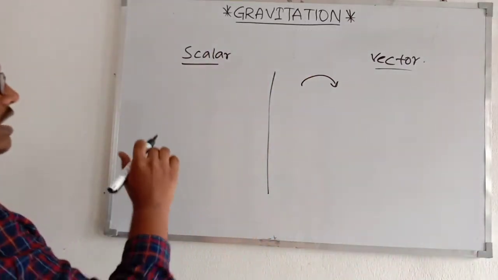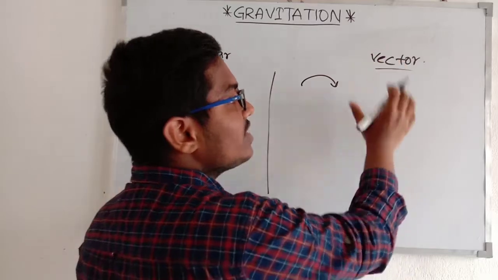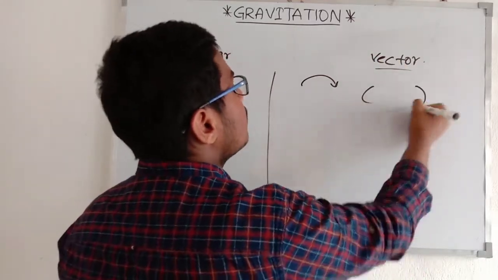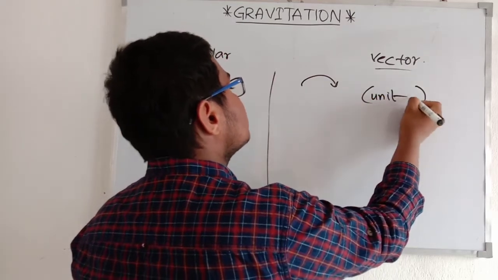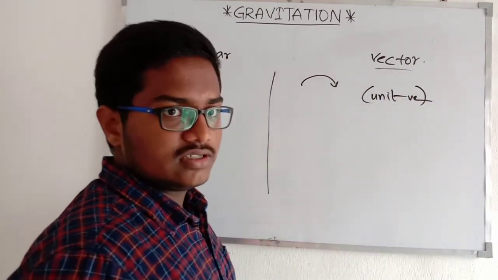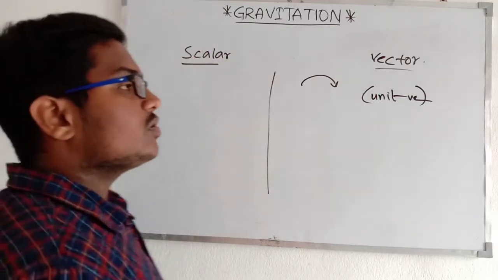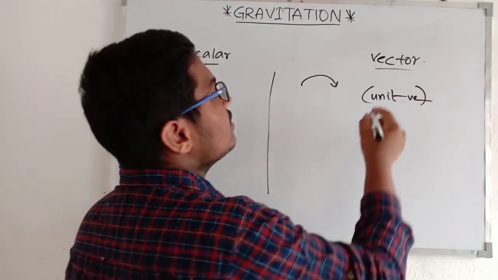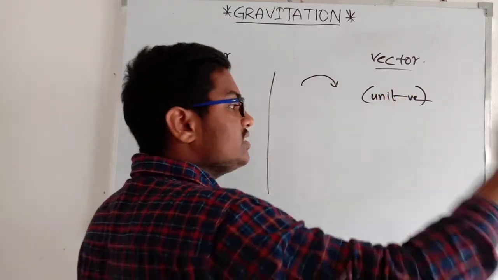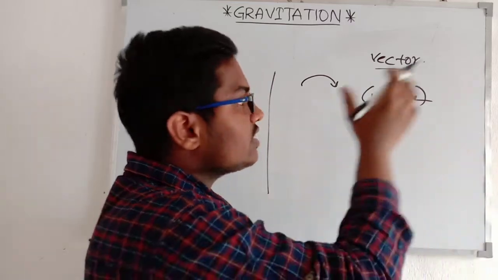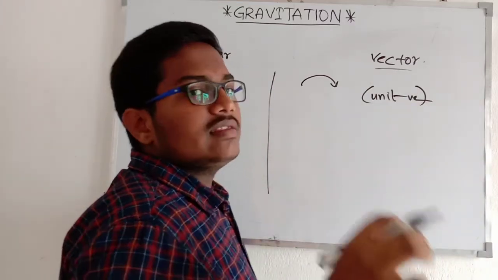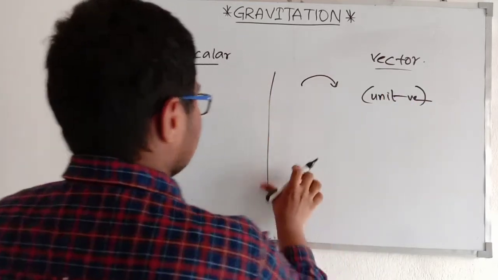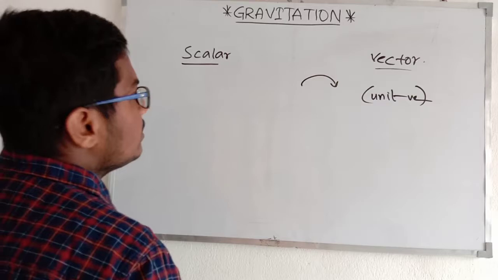So in order to represent the gravitational force in vector form, we are going to introduce unit vectors. I know you all heard about unit vectors in the vectors chapter, and it is such a basic thing. When we introduce a unit vector along with the magnitude, then it is the perfect vector form of the gravitational force. So how to introduce the unit vector?